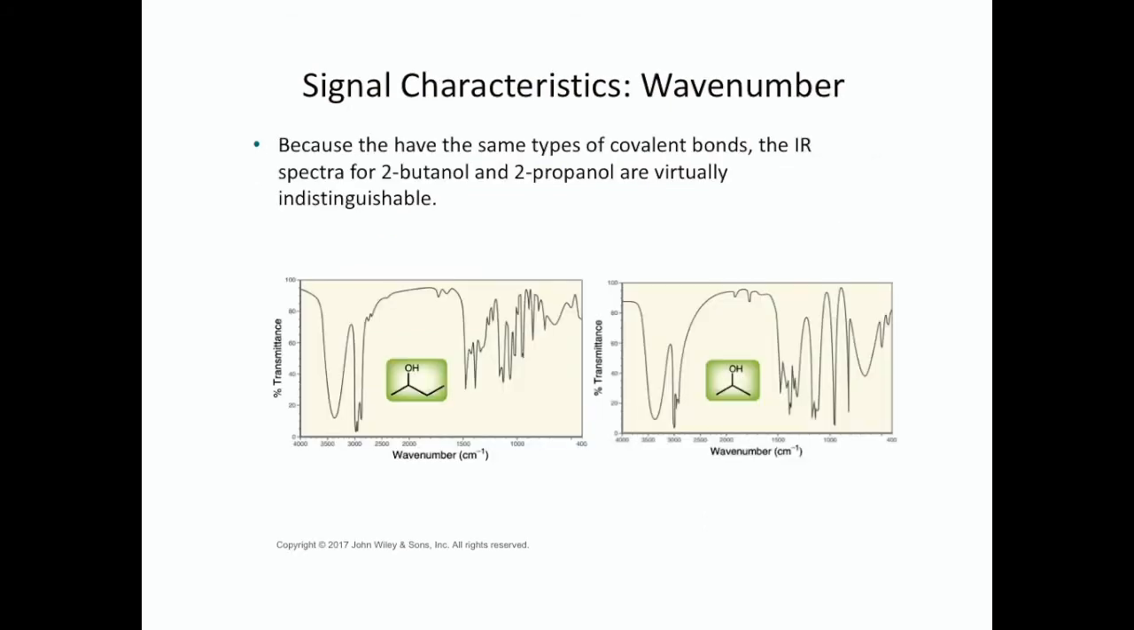Look at these two IR spectra for butanol and propanol. They have the same types of covalent bonds. They have an alcohol functional group, carbon-carbon bonds, and carbon-hydrogen bonds. So really, these spectra look very similar, and it would be hard to distinguish between them based on IR alone.